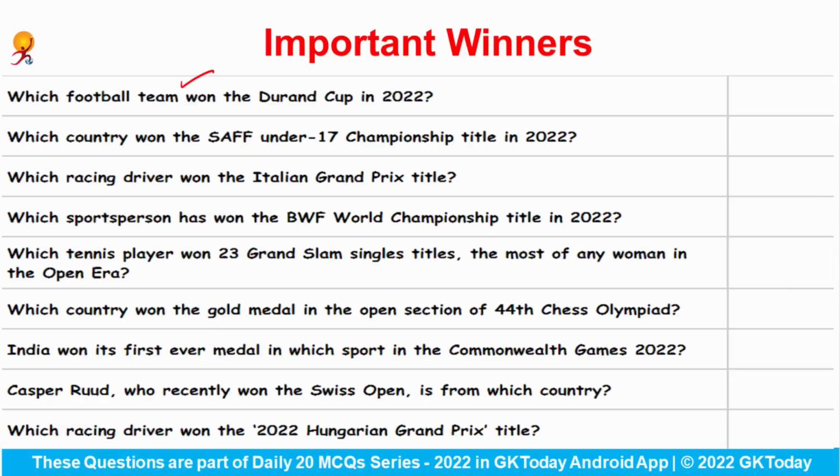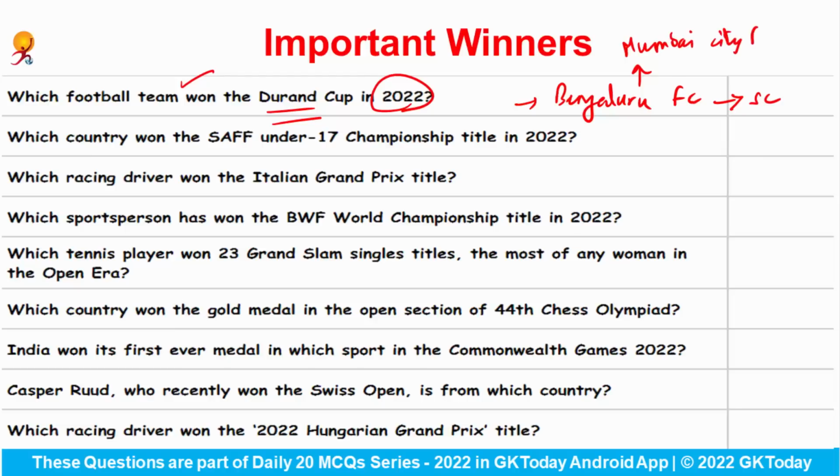Which football team won the Durand Cup in 2022? So this cup was won by Bengaluru FC, whose captain was Sunil Chhetri, and Bengaluru FC won by defeating Mumbai City FC. Which country won the SAFF Under 17 Championship title in 2022? So India has won this title by defeating the country Nepal.